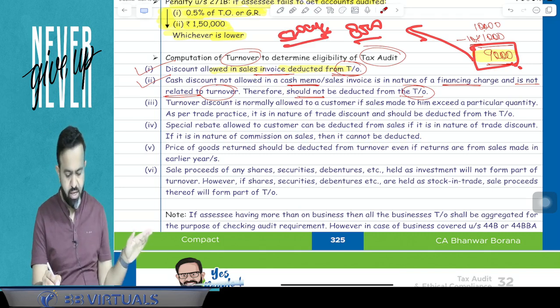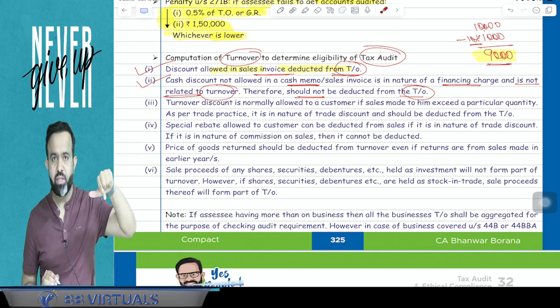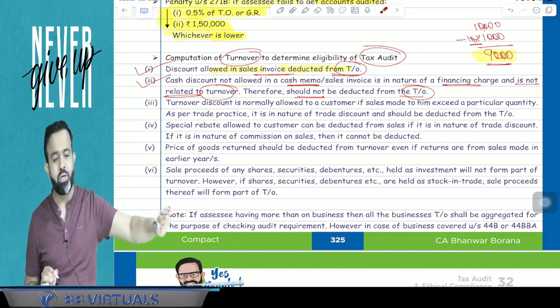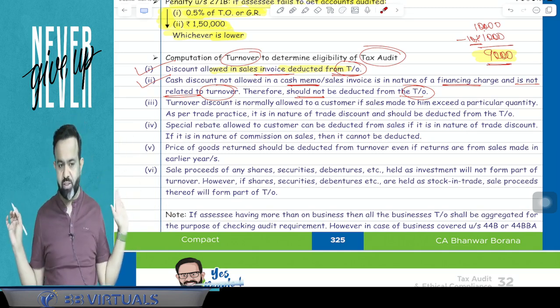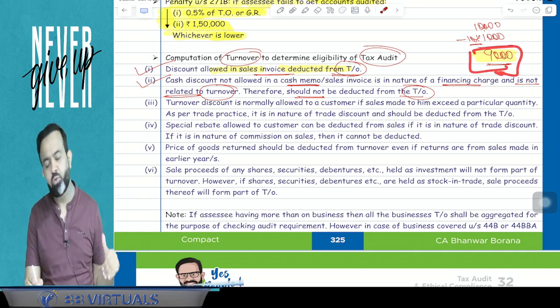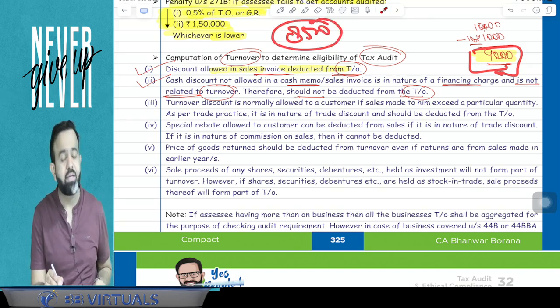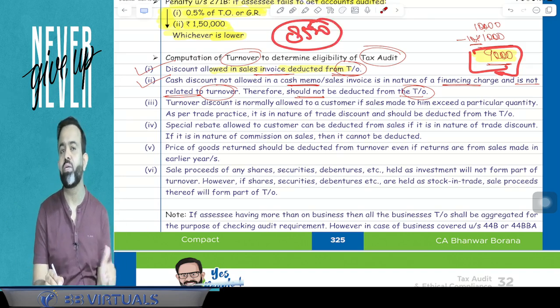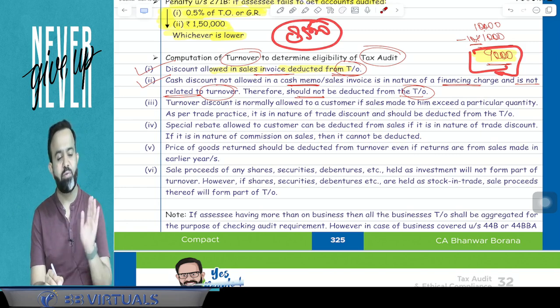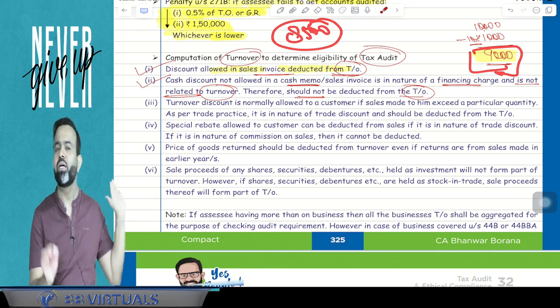Answer is no. Here this clarification says that cash discount not allowed in the invoice. If it is allowed in the invoice only, then obviously it is not part of the turnover. But here guys, in an invoice it is mentioned 9,000. After 2-3 months, you receive the payment of only 8,500. So 500 discount is given, so it will be treated as your financing charges. You can debit it to your P&L account, but it is not reduced from the turnover.